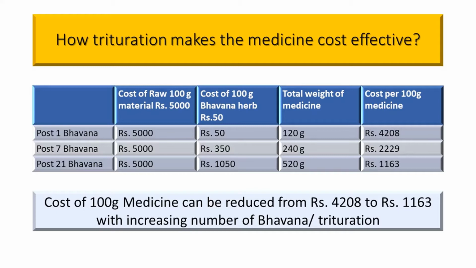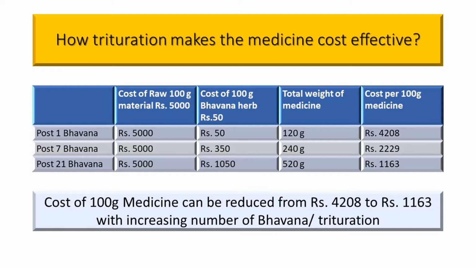So when you give the first bhavna, raw material 100 gram costing 5000 rupees plus 50 rupees for the bhavana herbs makes the cost 5050 rupees, and as one bhavna adds 20% of weight to the powders, your final product will become 120 gram. Here you can get the 120 gram of medicine in 5050 rupees. That means for per 100 gram of medicine with one bhavna, the cost of preparation is 4208 rupees.